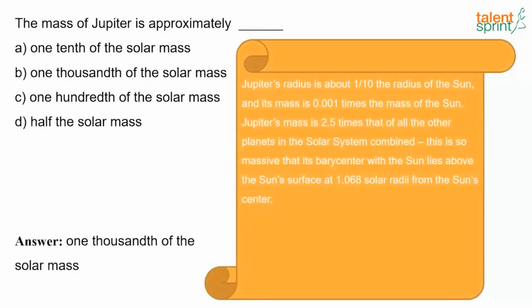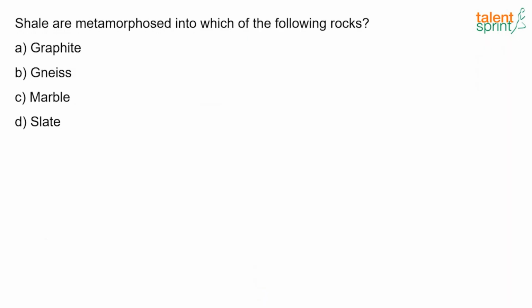So Jupiter's radius is about 1/10 of the radius of the Sun, whereas its mass is 1,000th of the mass of the Sun. Jupiter's mass is 2.5 times that of all other planets in the solar system combined. This is so massive that the barycenter with the Sun lies above the Sun's surface at 1.068 solar radii from the Sun's center. Now the next question.